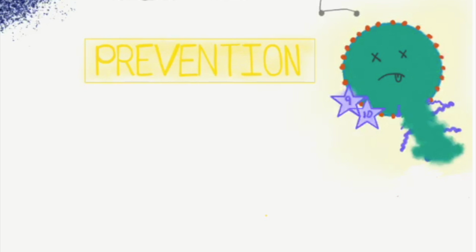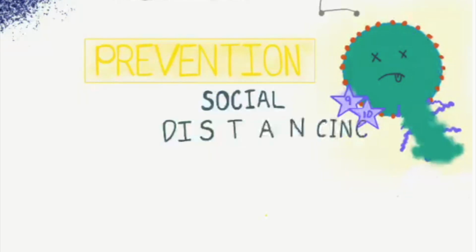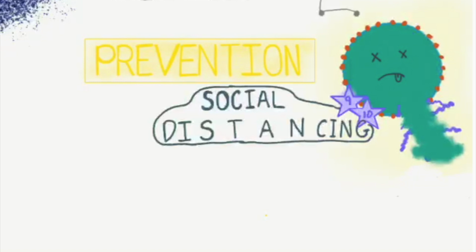Next, let's talk about a concept most of us had never heard of until this year, but now appears to be one of the most discussed ways of preventing the spread of coronavirus: social distancing. Most people know how social distancing works, so I won't go into detail, but I do want to talk about what happens if it isn't done right.